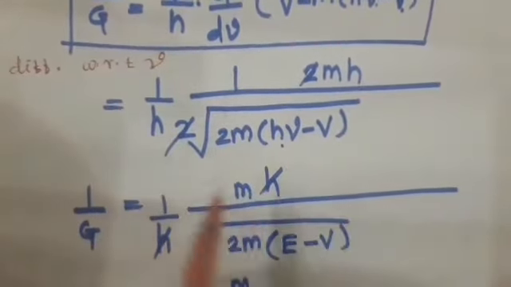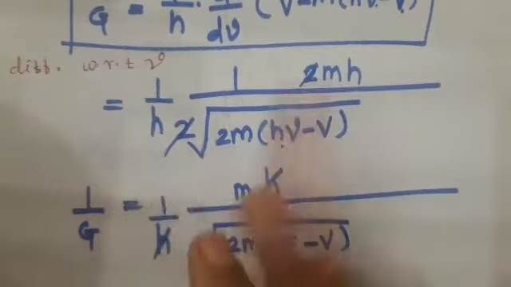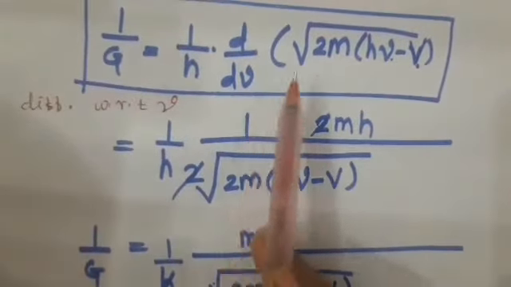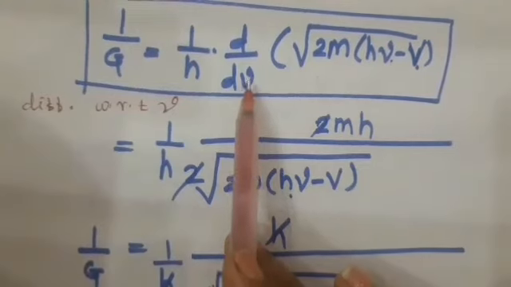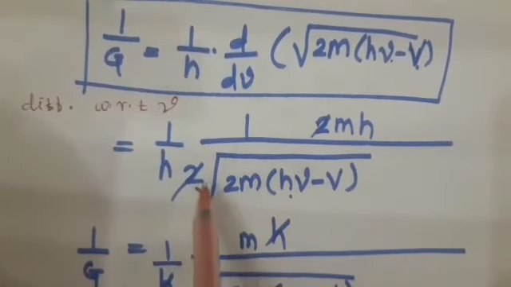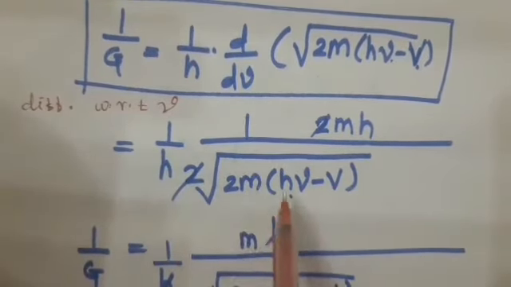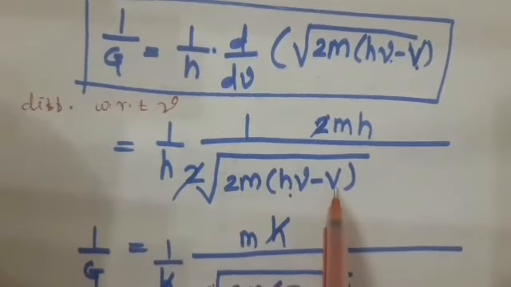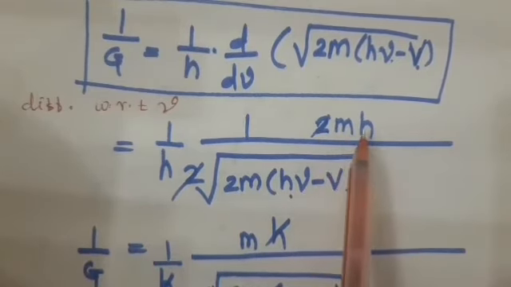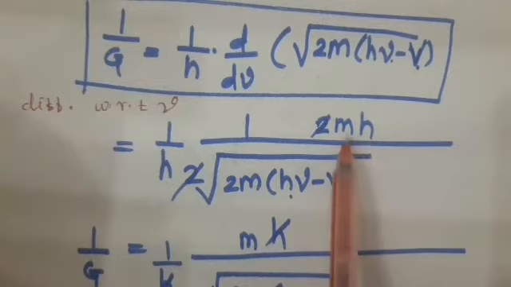So what do we get here? 1 upon h, the differentiation of that with respect to v, 1 upon 2 under root 2m h mu minus V, and this 2mh is the derivative of 2mh mu.